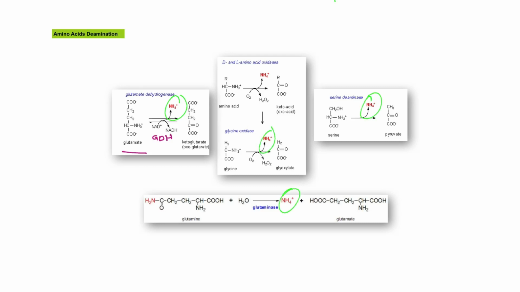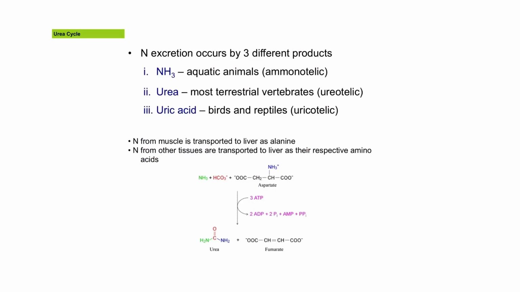This free ammonia is toxic, and even a small amount will damage the nervous system. Ammonium intoxication can also be lethal. So, what should be done to this free ammonia to prevent intoxication? The amount of free ammonia resulting from amino acid catabolism can be regulated through the urea cycle. This urea cycle is basically a formation of organic nitrogen as a waste product.